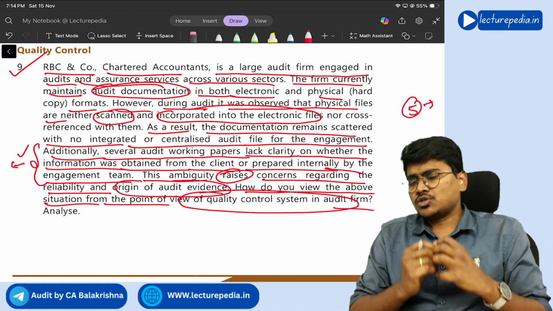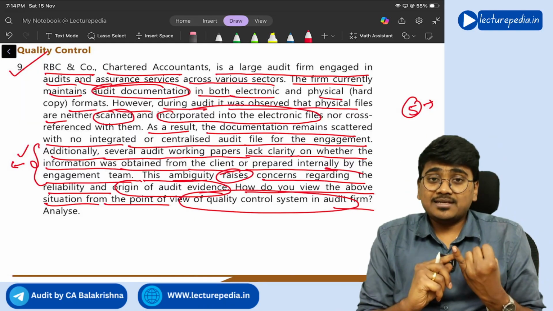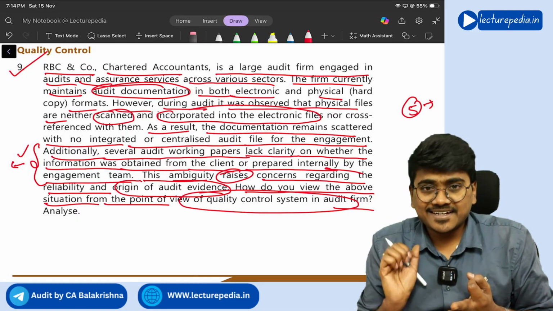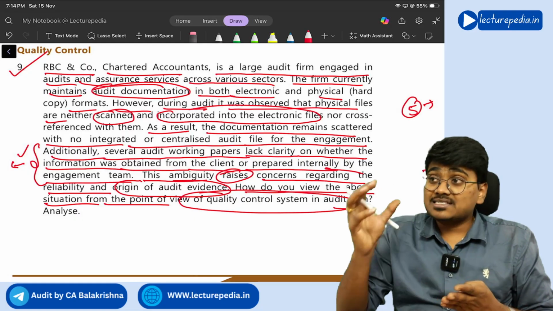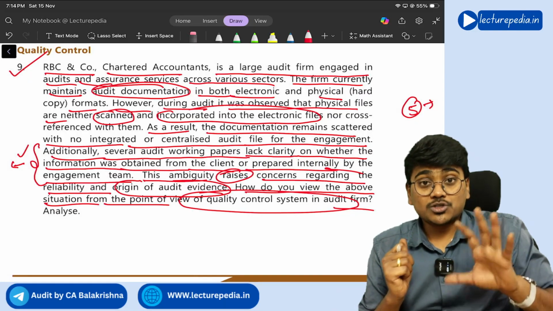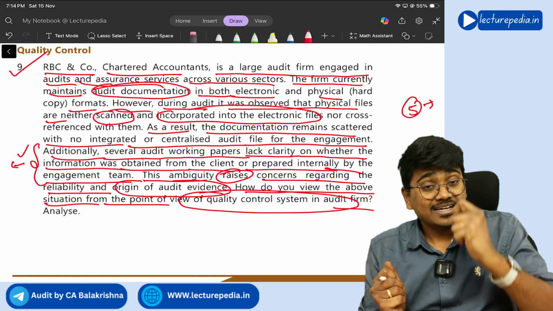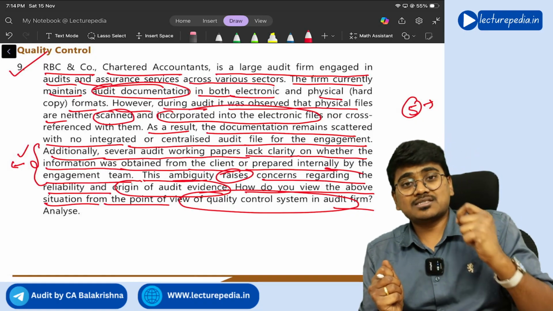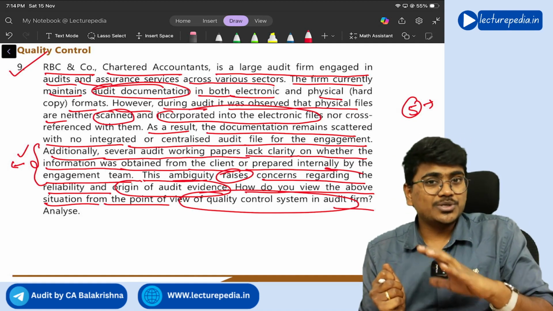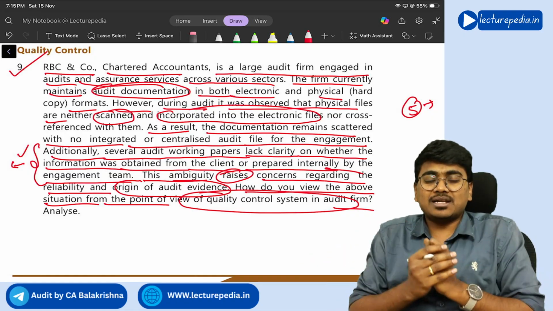So, first of all, whatever documentation you maintain should be properly safeguarded, kept confidential, and have integrity, right? And it should be easily accessible and retrievable whenever you want. Considering all these, you need to maintain the documentation. And in case you are keeping soft copy documentation and physical copy documentation, you need to ensure that all the physical copies of documentation are completely scanned by your team, right?